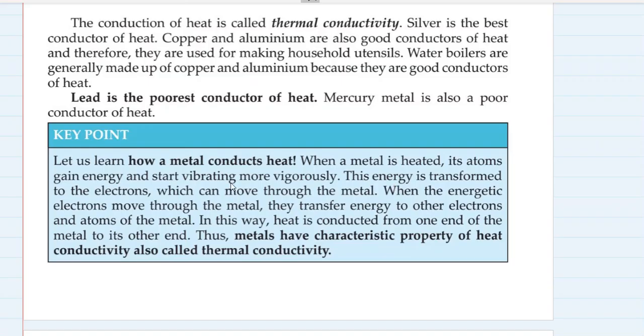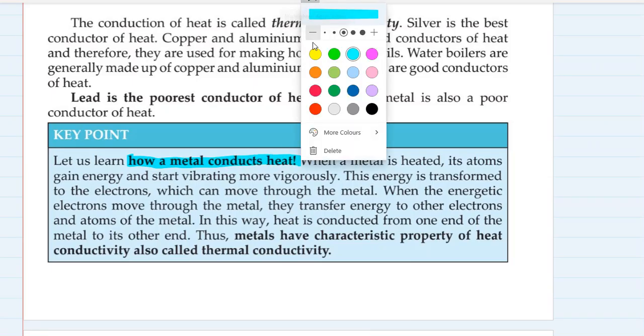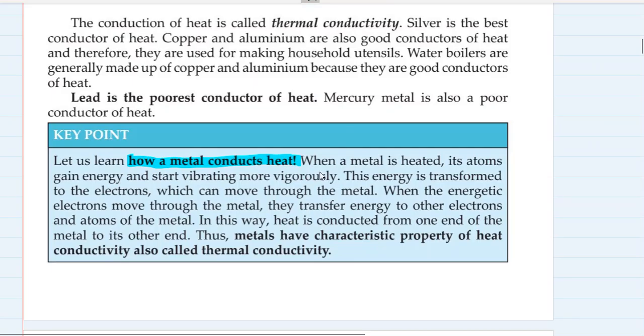So how do metals conduct heat? That is also one question we should focus on and try to find out the answer to. How do metals conduct it? When a metal is heated, its atoms gain energy and start vibrating more vigorously. This energy is transferred to the electrons which can move through the metals.